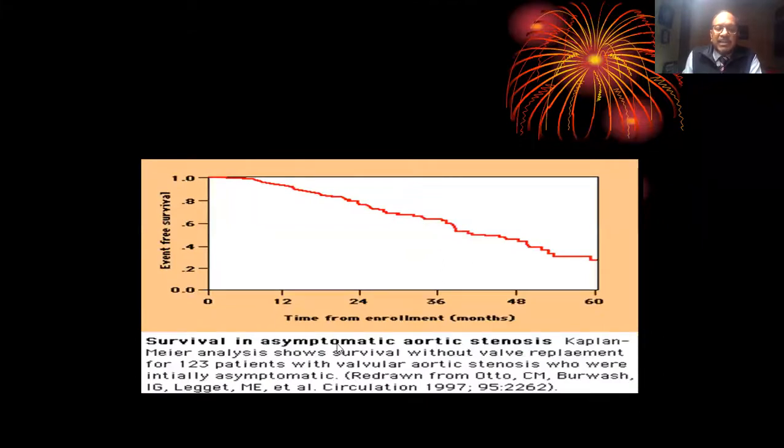Second, survival in asymptomatic aortic stenosis. Look at the event-free survival. Even if aortic stenosis is present, and if we do not pick them up and take them for surgery, their cumulative survival gradually decreases over a period of time. This is almost 5 years of data, which says almost 50% of people will not reach the end of 5 years.